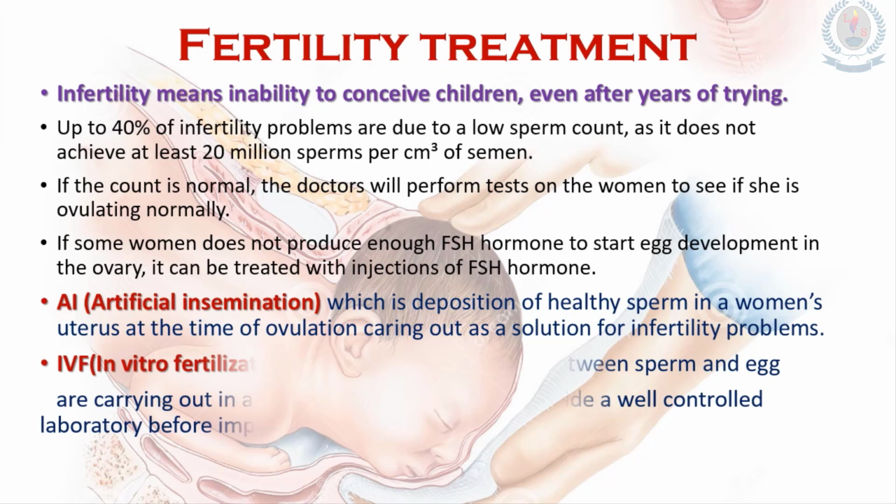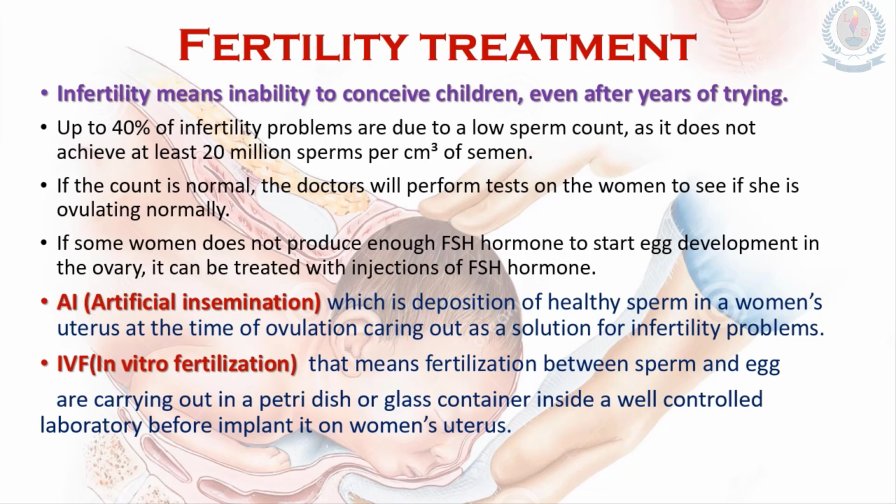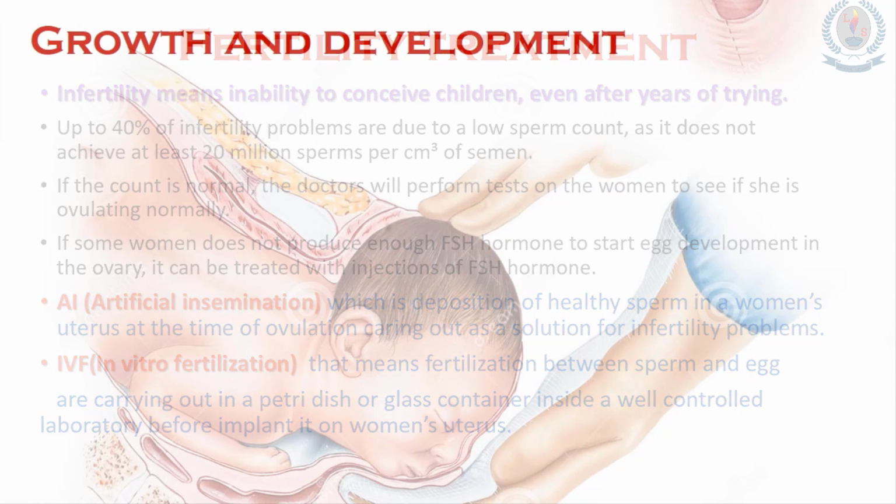IVF means fertilization between sperm and eggs is carried out in a petri dish or glass container inside a well-controlled laboratory before implanting it in the woman's uterus. After it grows to some level, that zygote is deposited in the mother's uterus in the normal way. So these are the infertility treatments.